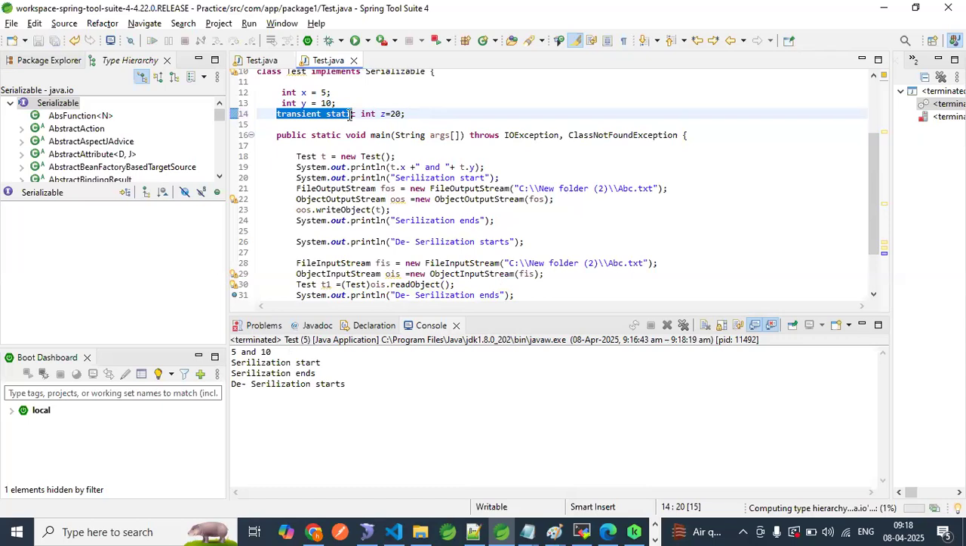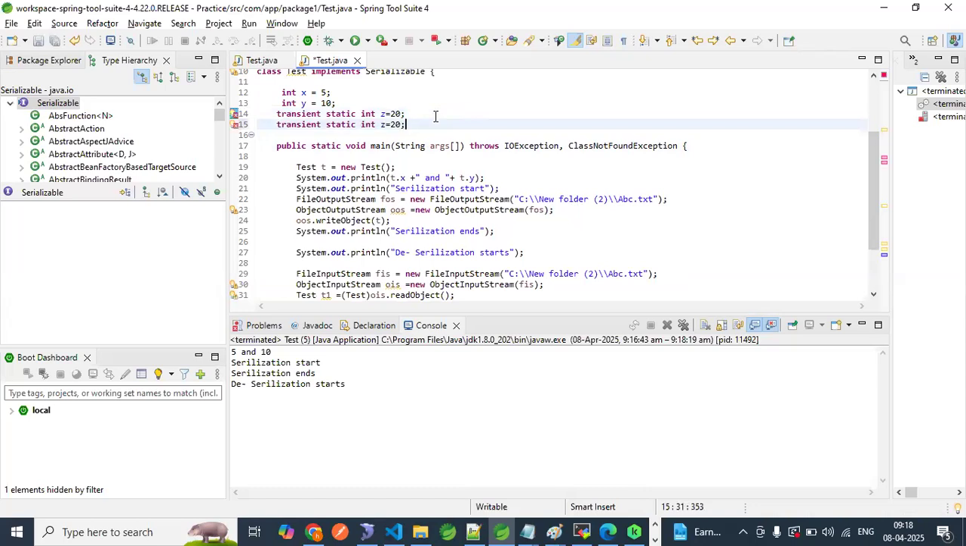Now, transient versus final. Let me copy this, X, Y, Z. Let me take a variable, but this time I am taking final, and I will name this variable a, something like this. Now, what is final according to your knowledge? What is your knowledge about final?